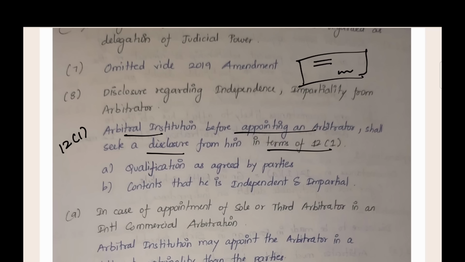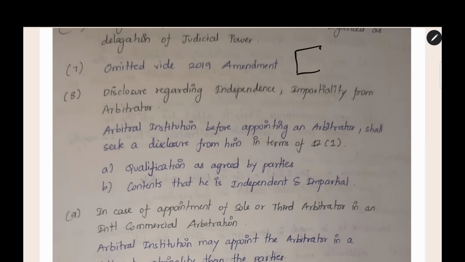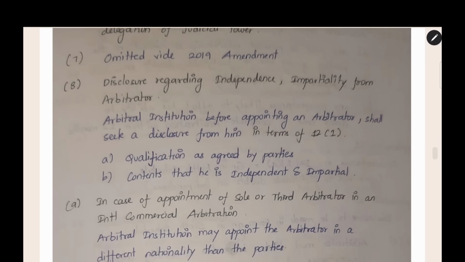You will be given a disclosure that you should fill in and give back. The qualification as agreed by the parties, and that he is independent and impartial, must be stated. In that declaration, you should include the qualification agreed by the parties. For example, in an arbitration agreement it is written that the arbitrator should be a chartered accountant. Now, if you are appointed as an arbitrator, you have to give the declaration that you fulfill the qualification: I am a chartered accountant and I can be an arbitrator as per the agreement. And you also have to include that I am independent and impartial. This is what is given under subsection 8.